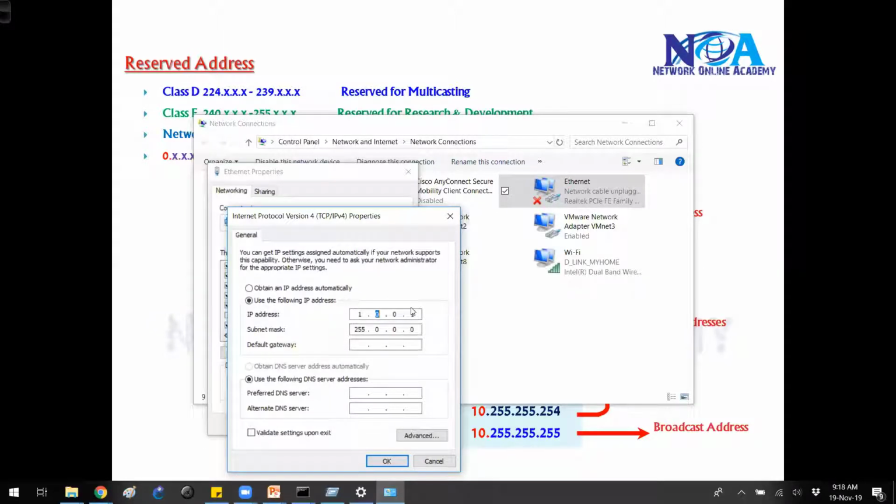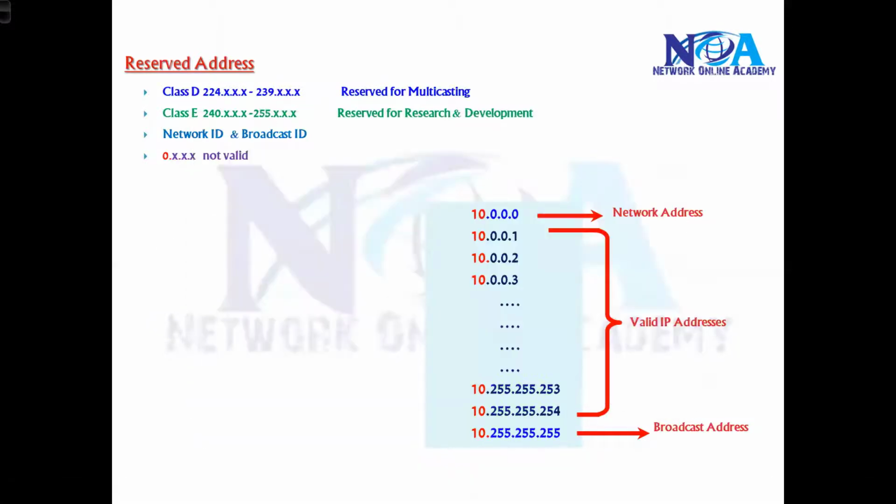So in class A, even though the range we define is 0 to 127, the valid range is 1 to 126. Because anything starting with 0 is not valid, and 127.network is reserved for the loopback address.